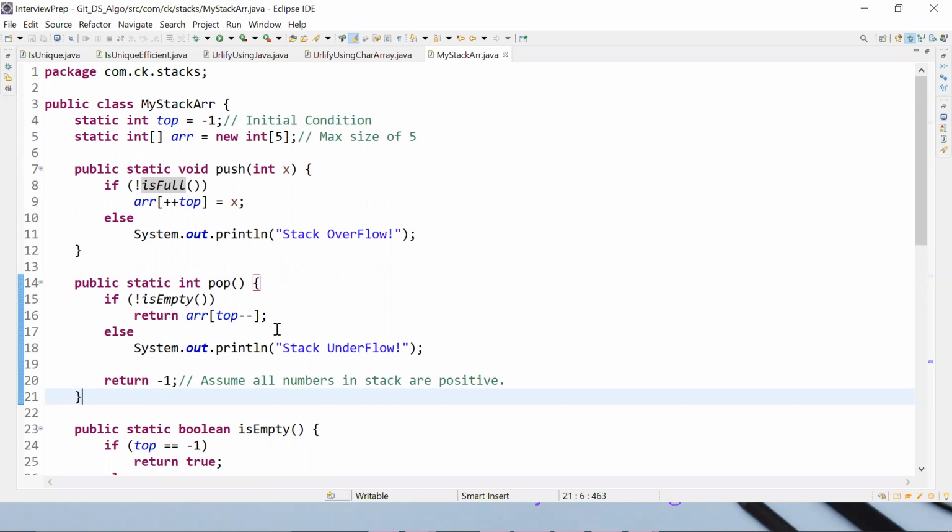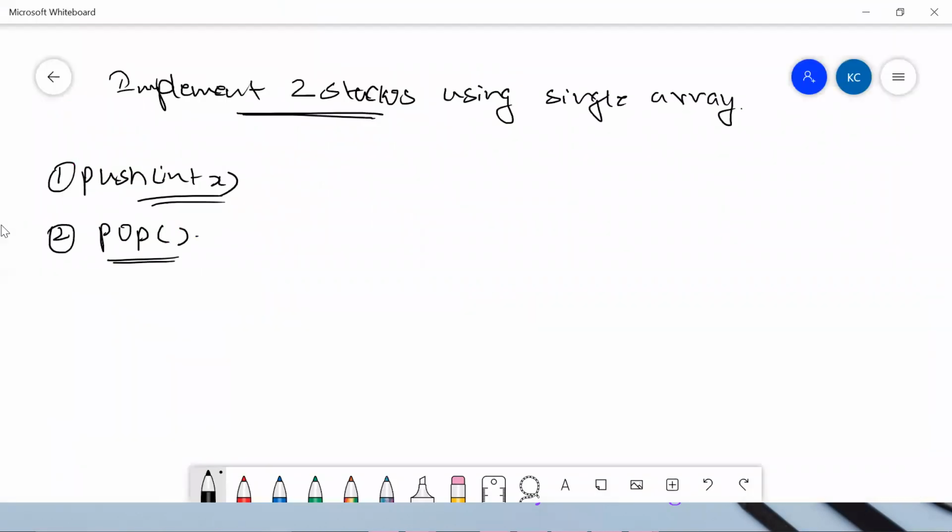Similarly, in that example we implemented a single stack using a single array. But here we need to implement two stacks using a single array. How we can do that is, for example, let's say we have an array something like this, and let's say the length is equal to 10.